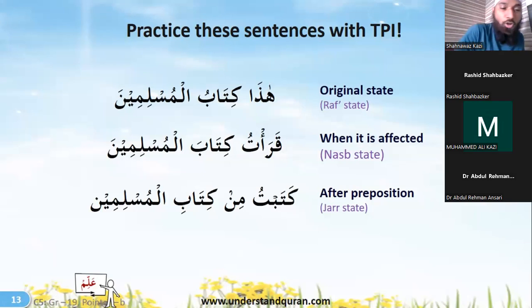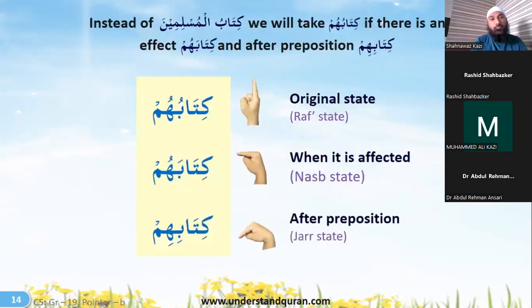Because of the min we have Kitabil Muslimin, but as you see, the Muslimin is going to remain the same. It is not changing. It is always in the genitive case because it is mudaf ilayhi. So instead of Kitabul Muslimin, we take Kitabuhum, right? So their book.